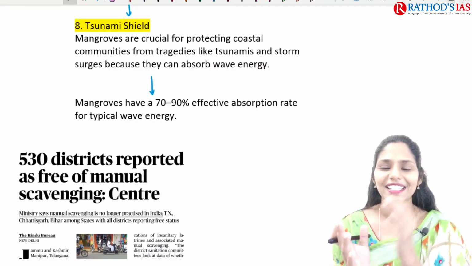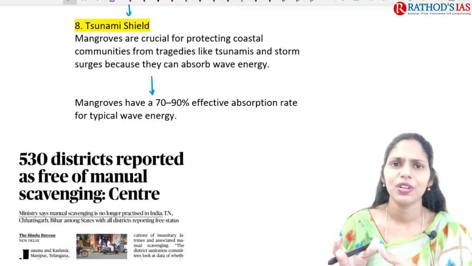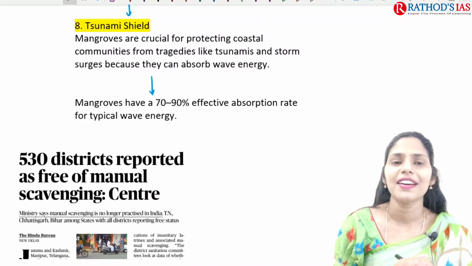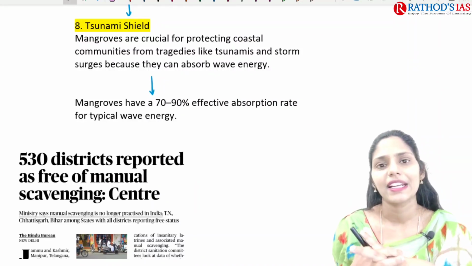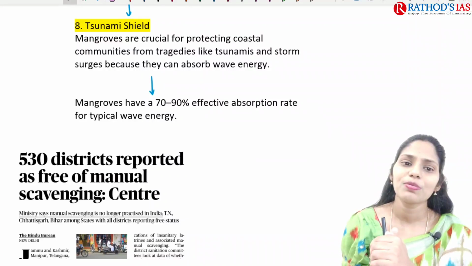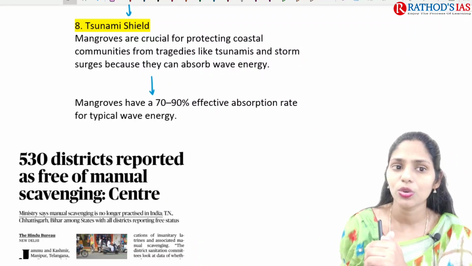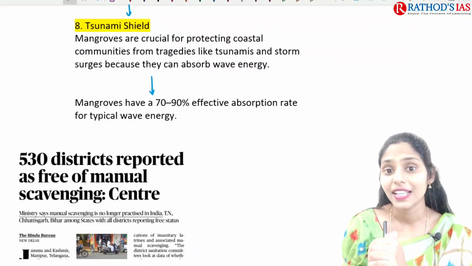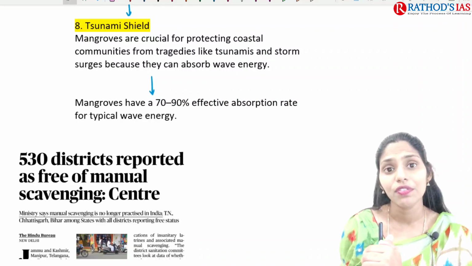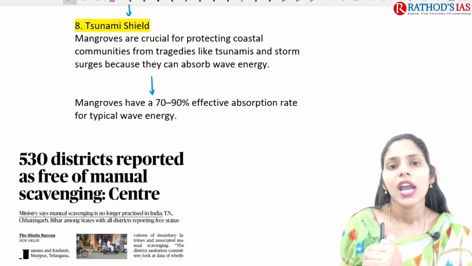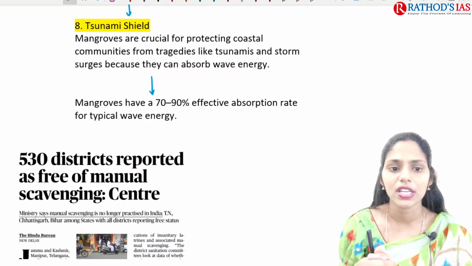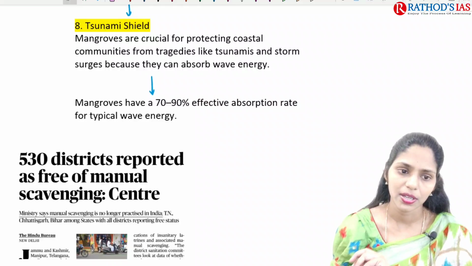Whenever in movies there is a war-like situation, they wear shields, right? In the same way here, mangroves also act as tsunami shields. Mangroves are very crucial for protecting coastal communities from tragedies like tsunamis and storm surges, etc. They are also helpful for absorbing wave energy, and mangroves have a 70 to 90% effective absorption rate for typical wave energy.